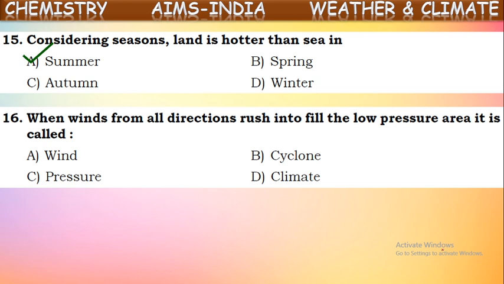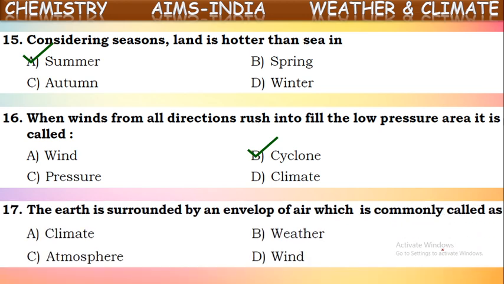Now the air from all the different directions will rush into that place where the low pressure is created. That is called a cyclone, because air always moves from high pressure areas to low pressure areas. So when low pressure is created in a particular area, air from all directions will rush into that place. That is called a cyclone.